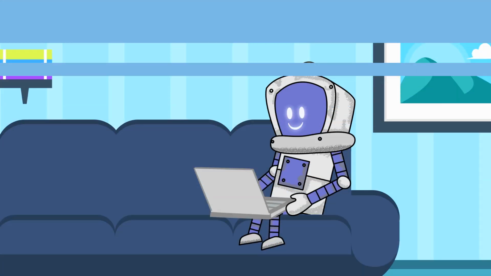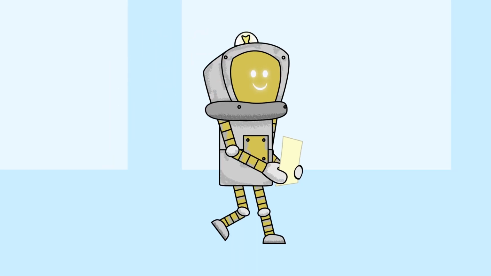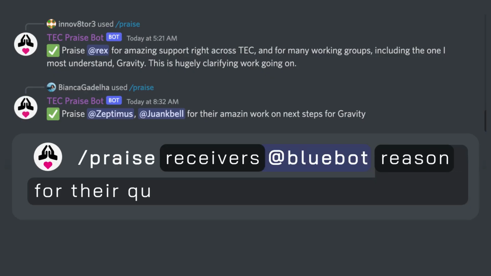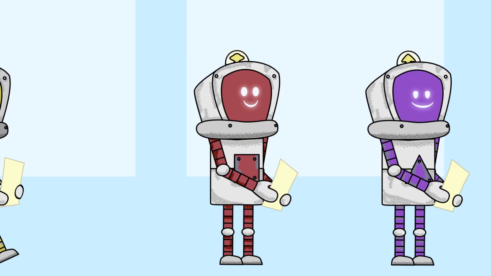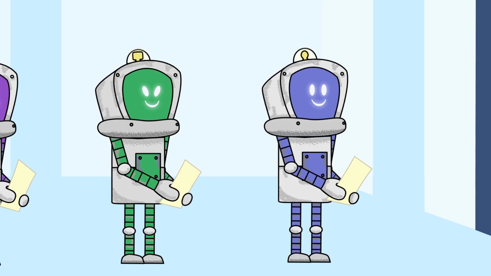The Praise Reward System was developed as a method for community members to recognize one another for their individual contributions to the community. The Praise Reward System contains two processes. The first is praise. Praise is a reward mechanism based on gratitude that is issued by members of the community. Once onboarded into the Praise Reward System, each member is endowed with the ability to issue praise.